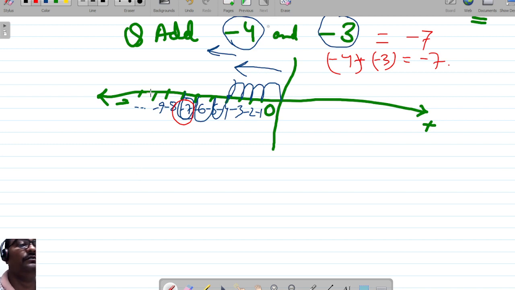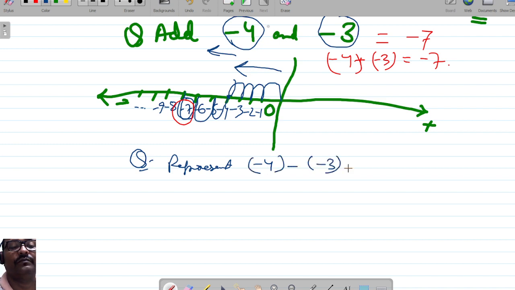Let us understand one of that. Suppose the question is that represent minus 4 minus 3. We have to do this on number line. So friends, what we will do? First of all, as usual, we'll plot the number line.